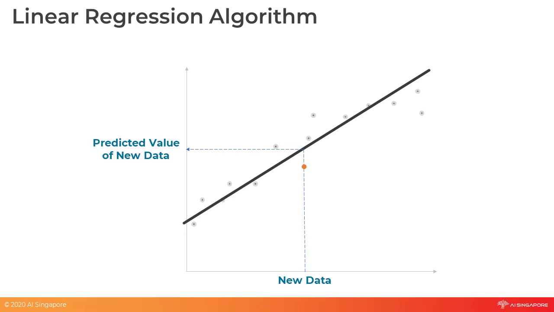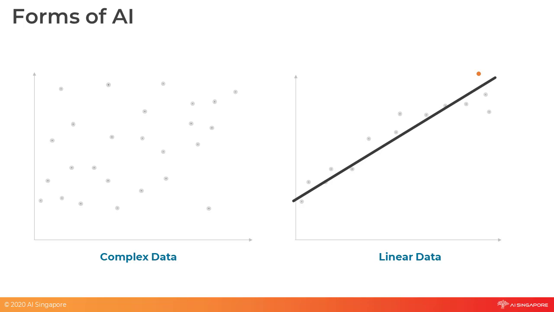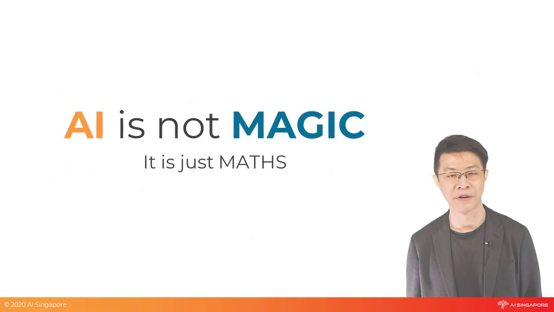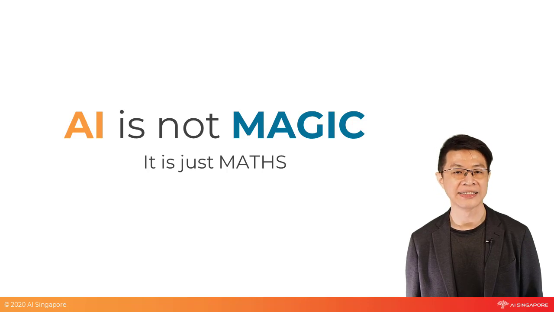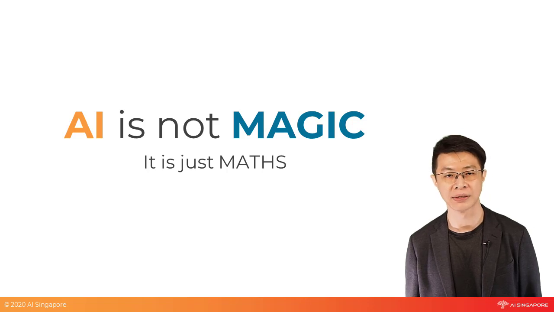What we have gone through is called linear regression. This is perhaps the simplest form of AI because whenever there are new data points, the best fit line will be adjusted. This fulfills our earlier definition of AI, the ability to learn and improve itself. There are different forms of AI. Some might be more complex due to the nature of the data, but others could be as simple as linear regression if the data is simple and linear in nature. Therefore, AI is not magic. AI is just a fanciful way of describing and using math to develop self-learning algorithms.